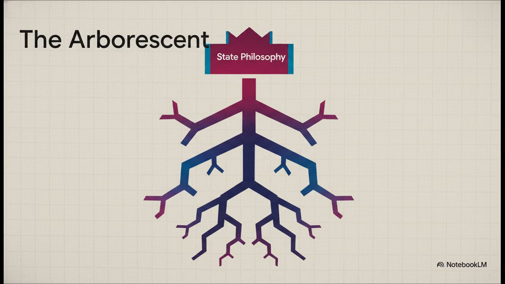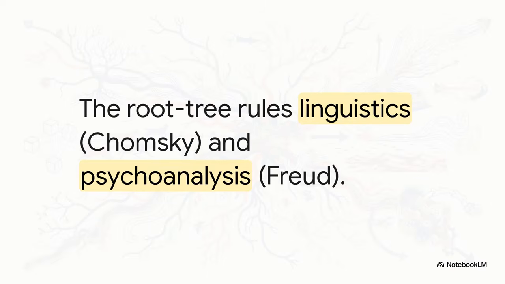Deleuze and Guattari argue that this arborescent, or tree-like model, is the ultimate representation of state philosophy. It's sedentary, it's fixed in place, and honestly, it just endlessly traces and reproduces the exact same old structures. And hey, this isn't just about biology or some obscure philosophical debate. The authors argue that even our most advanced modern disciplines are essentially infected by this tree virus.